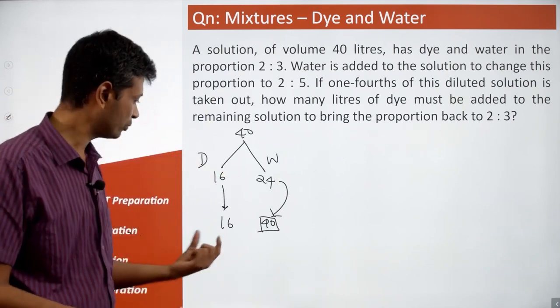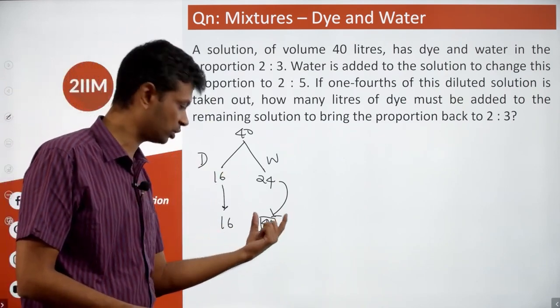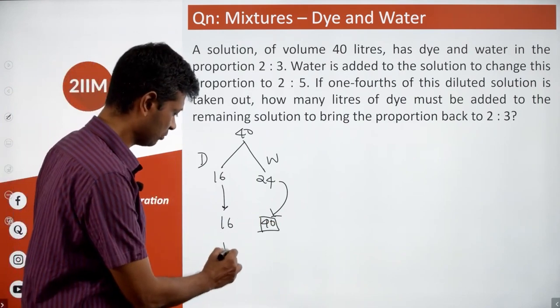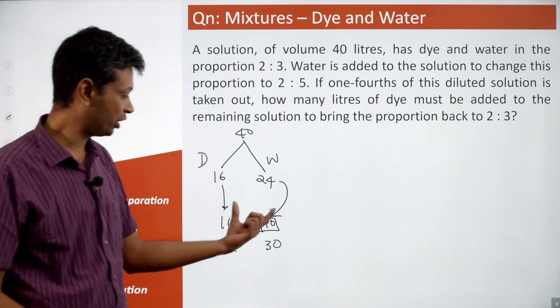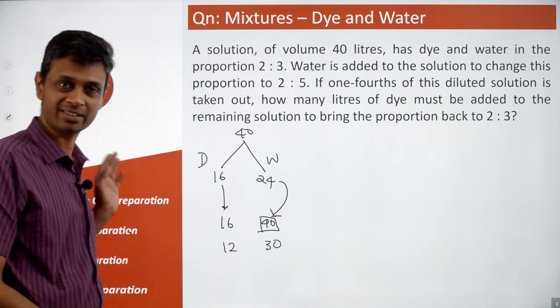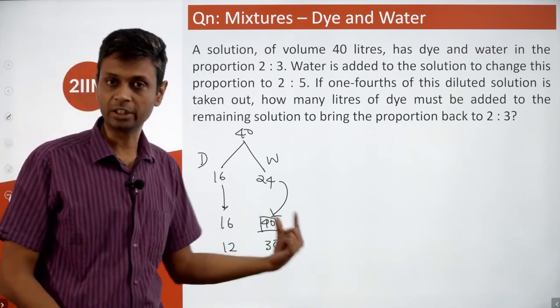That means 1/4 of this will get taken out. 1/4 of this will get taken out. So finally, we'll have 12 liters of this, 30 liters of this. 1/4 of 40 is 10, 1/4 of 16 is 4. That gets taken out. So you have 60, 12 and 30 now.